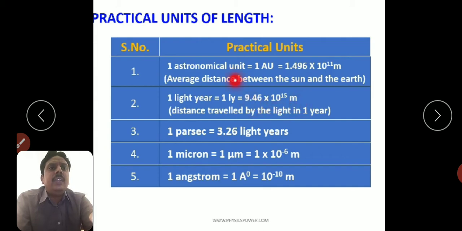Similarly, another unit is the astronomical unit, that is the average distance between the sun and the earth, which is 1 astronomical unit equal to 1.496 into 10 power 11 meters.